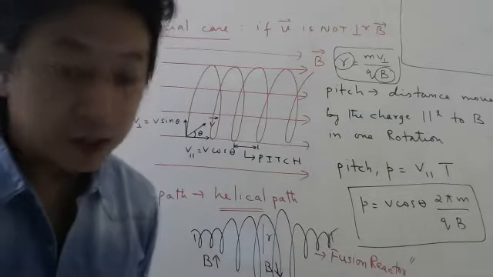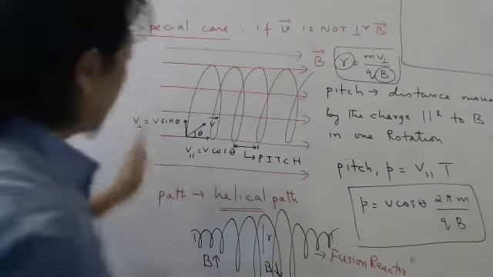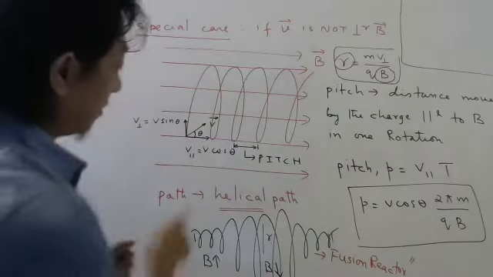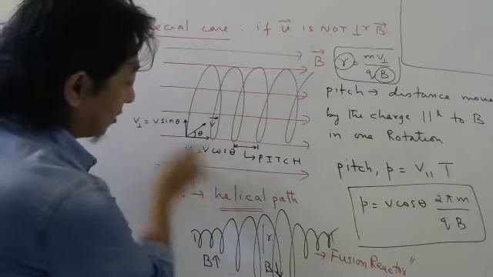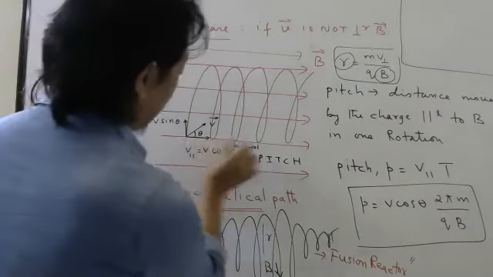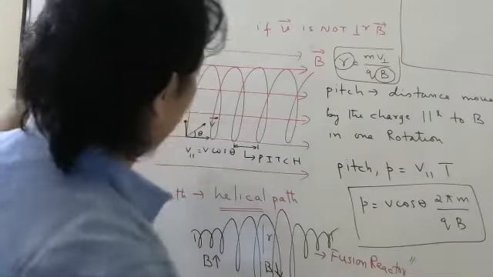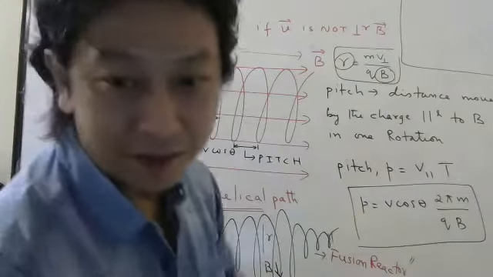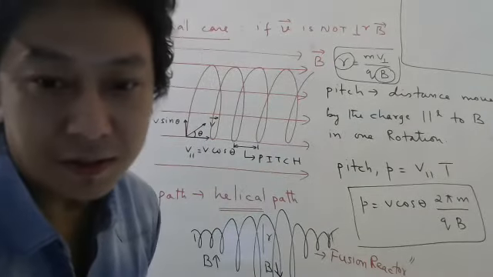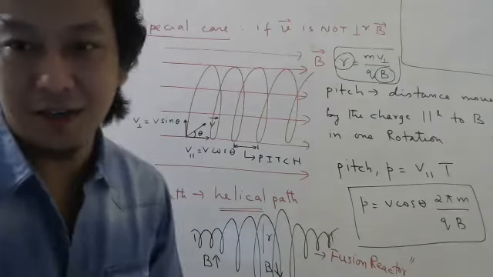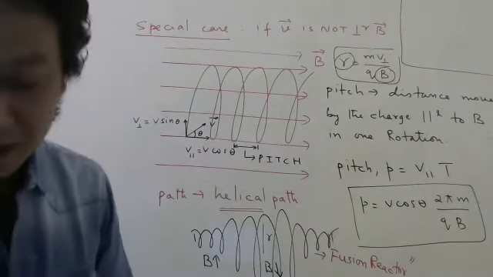Distance between each piece will be same as long as this speed doesn't change. Okay, Rohit, as long as this speed is constant, it will not change. This will be same. But if you apply electric field in this direction at the same time, then it keeps increasing. Yeah, time period doesn't depend on velocity only.